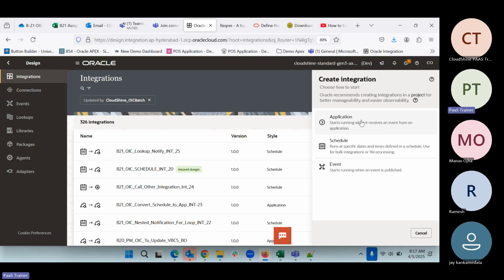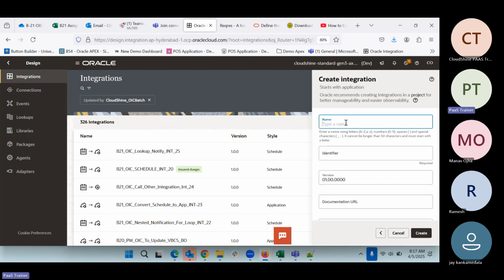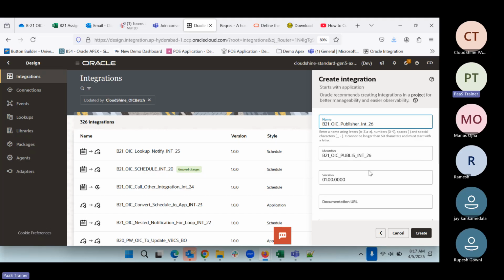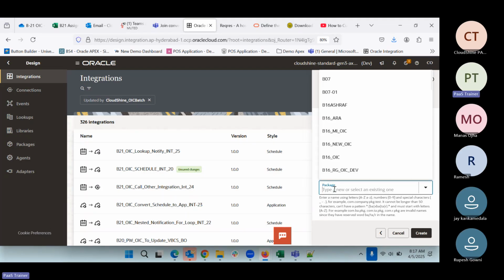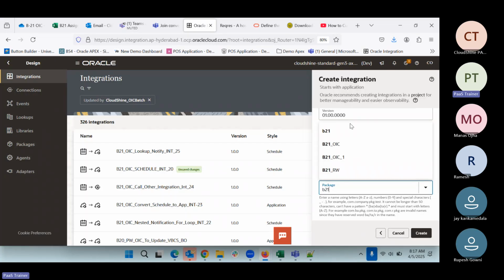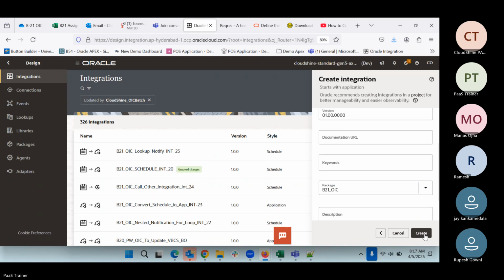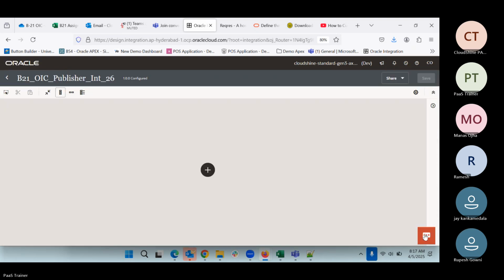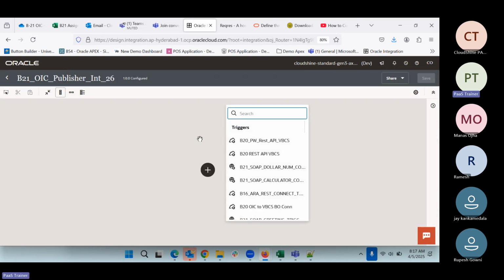Then we can come here and use that application. We can say B20_OIC_publisher. So this is the publisher integration we are creating. Now we can put this into our package and say create. So this is our publisher integration.